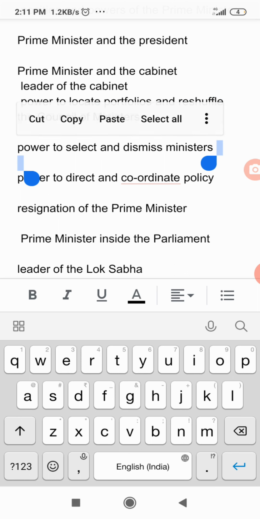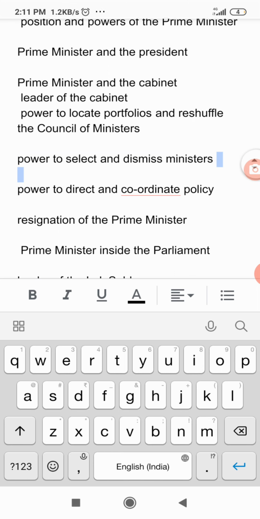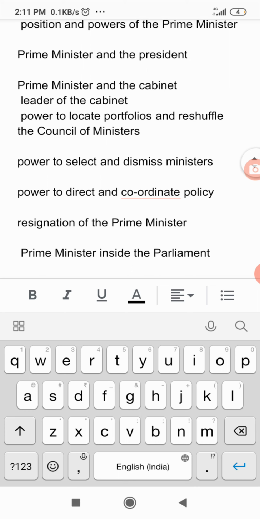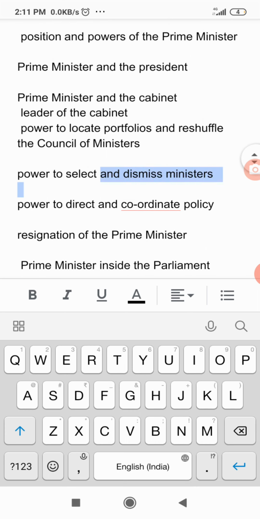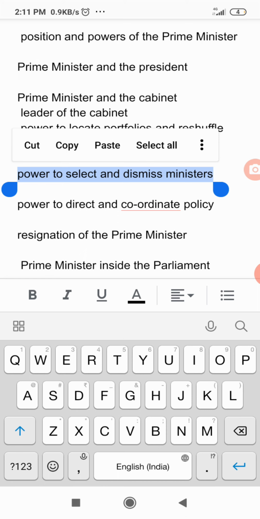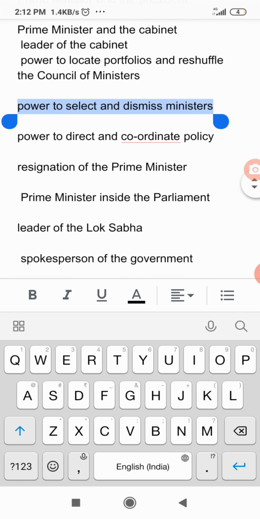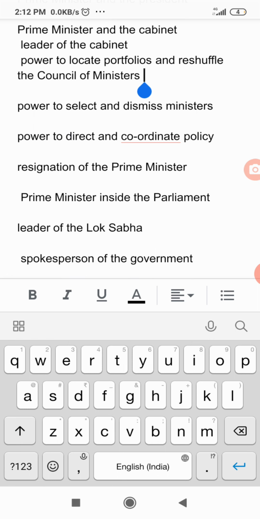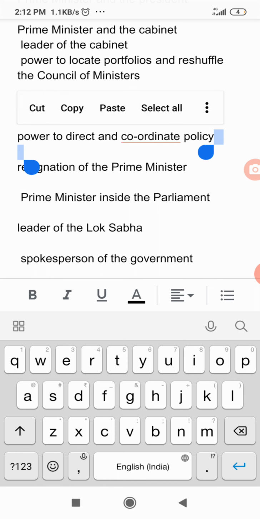Now, the power to select and dismiss ministers. The Prime Minister chooses the ministers, and he has the power to dismiss them too. Even he can ask an erring minister to resign. Erring means the minister who is not completing his work properly, then it is in the hands of the Prime Minister to dismiss that minister.